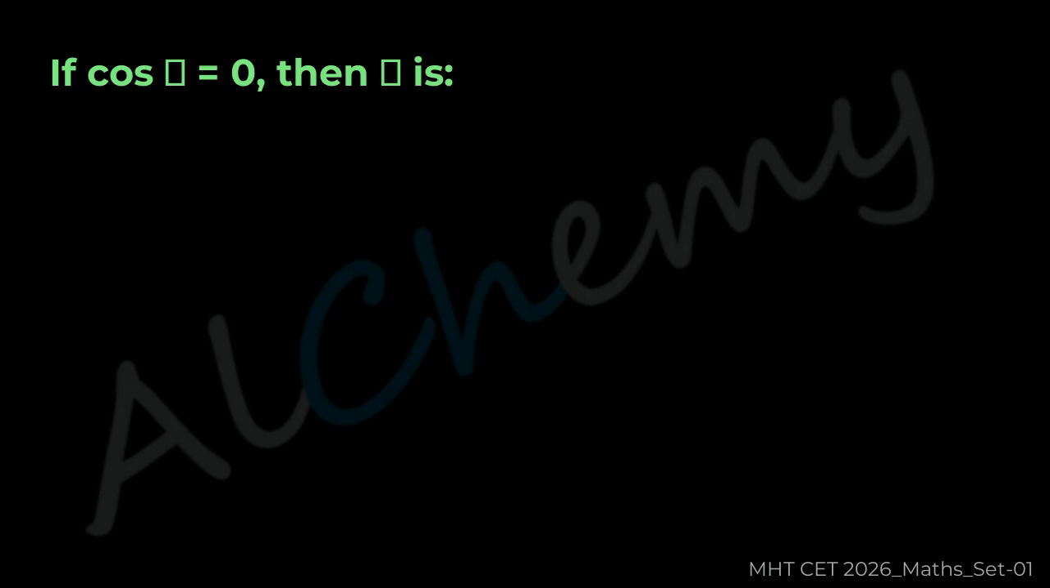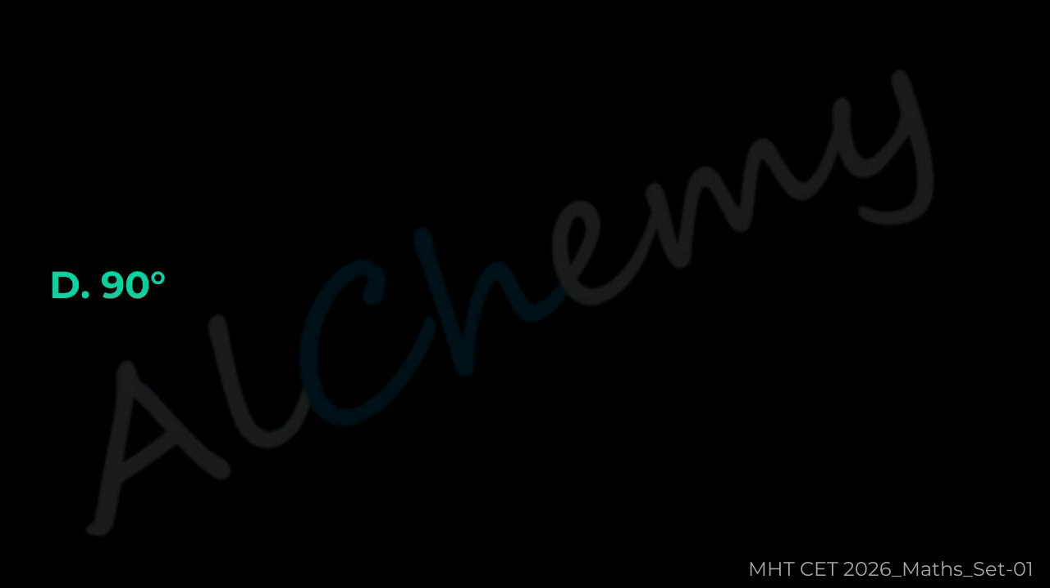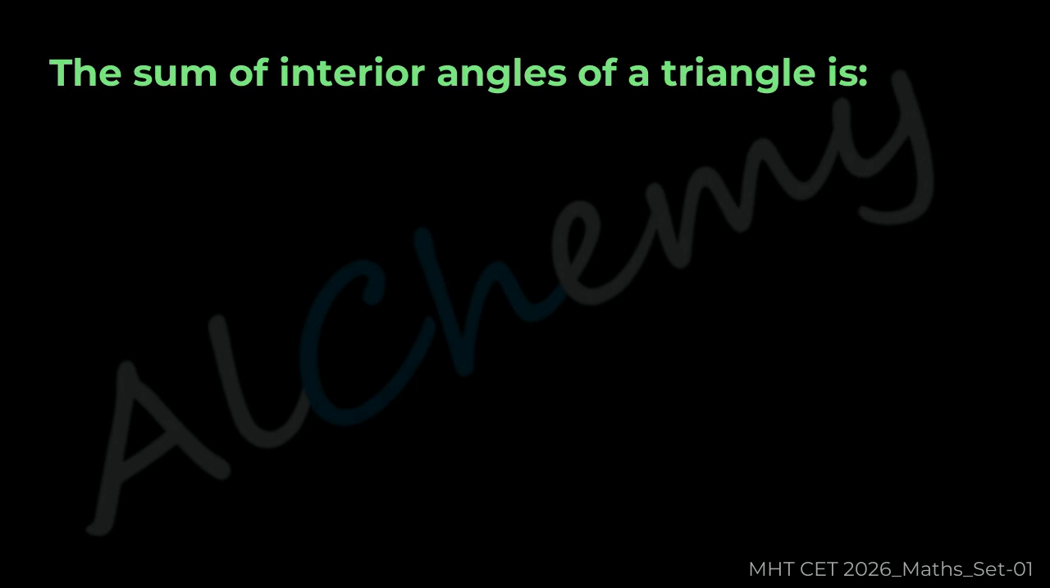A 0 degrees, B 30 degrees, C 60 degrees, D 90 degrees. The correct answer is D 90 degrees. Question 23. The sum of interior angles of a triangle is A.